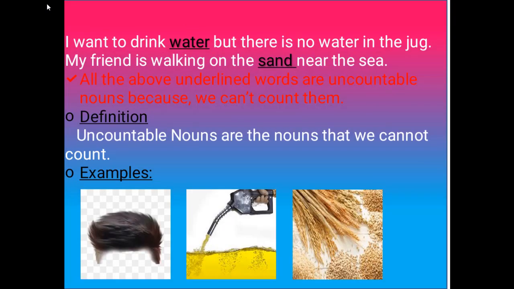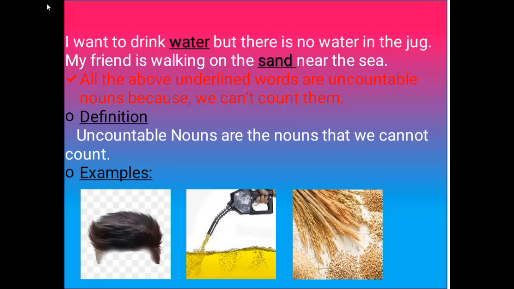Dear students, there are some examples in this slide. Consider example number 1. I want to drink water, but there is no water in the jug. Underlined word is water. Can we count the water? Sentence number 2. My friend is walking on the sand near the sea. Can we count the sand?